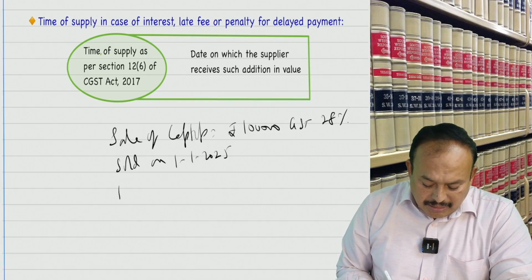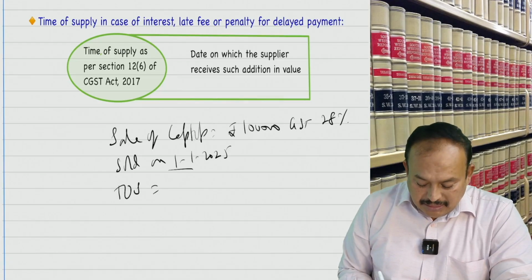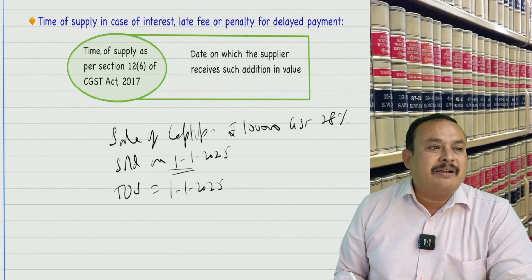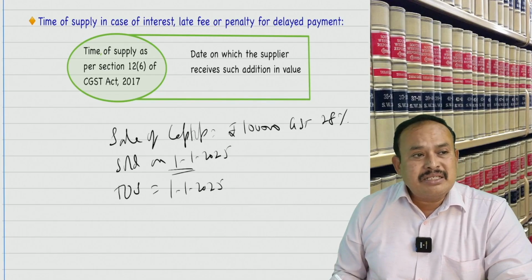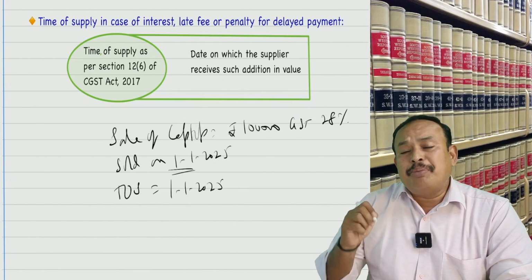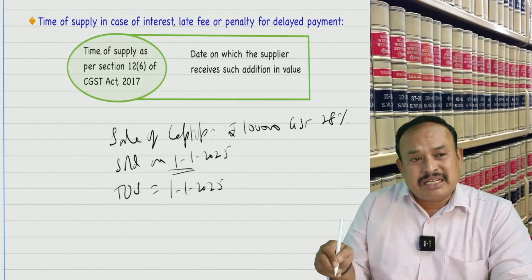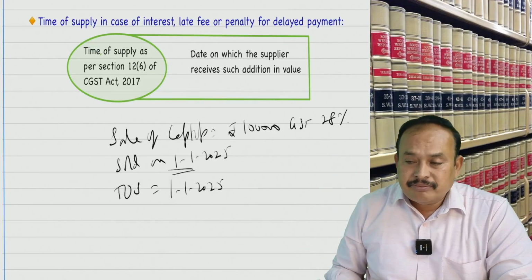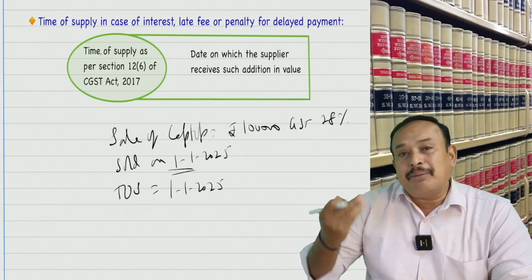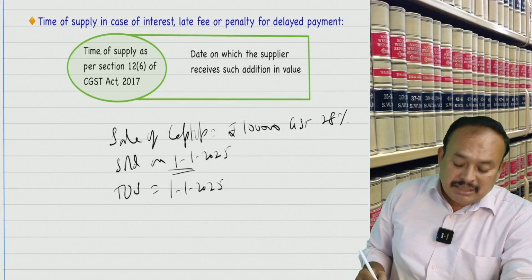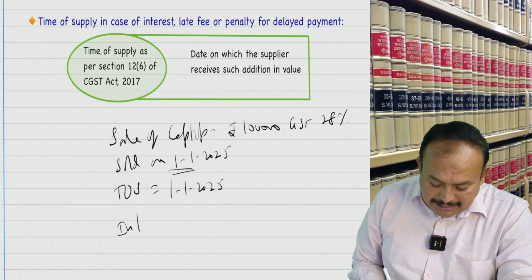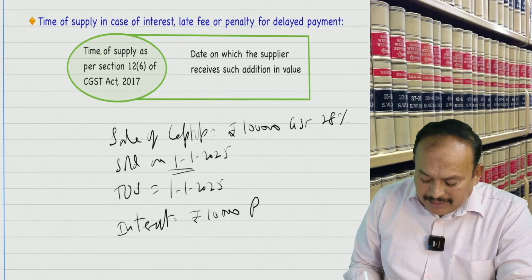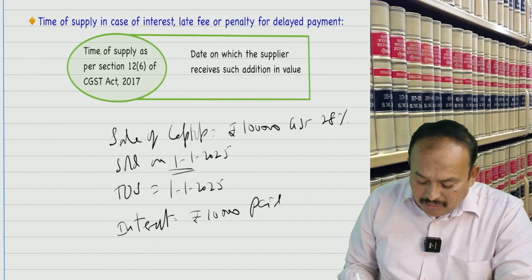Here, time of supply for the sale: when sold? 1st January 2025 is the time of supply. Is it clear? On credit basis, saying that if you pay within 1 month, no interest. If you pay after 6 months, there is interest of rupees 10,000. Then the buyer remitted the payment to the supplier after 6 months. Then delay payment interest. How much interest? 10,000. When paid? Paid on, let us say, 1st July